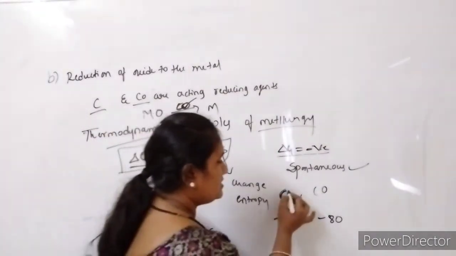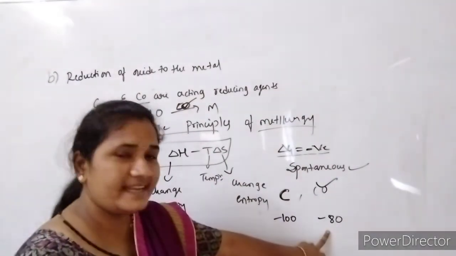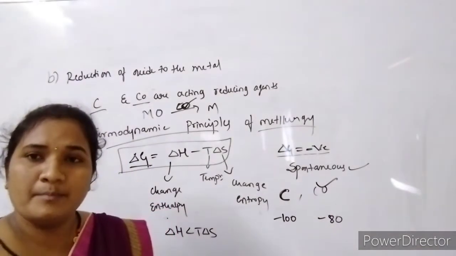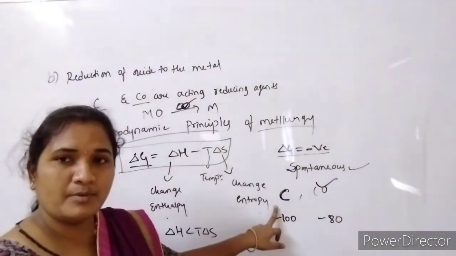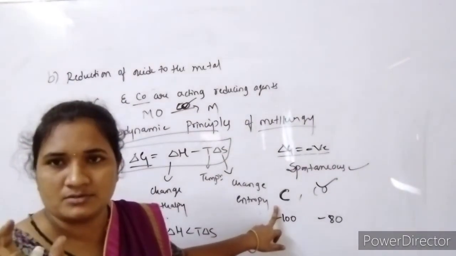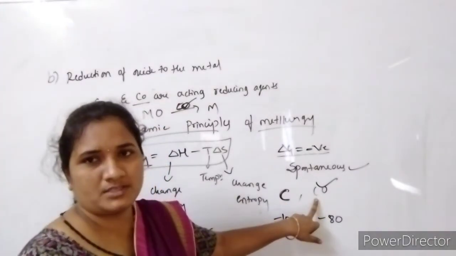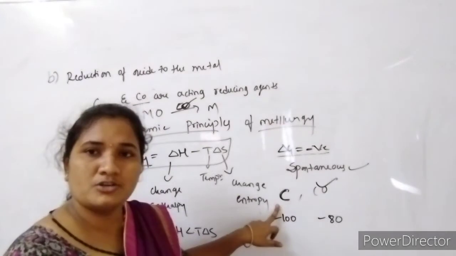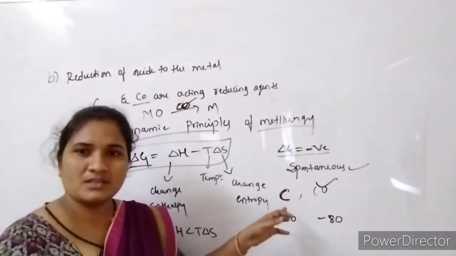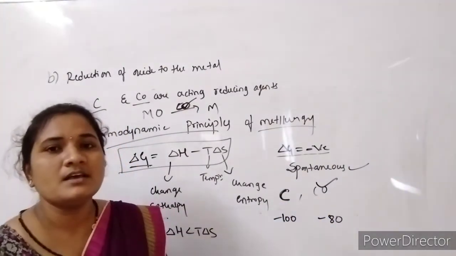So that is why, instead of taking carbon, we are going to choose carbon monoxide here, because the reaction will become more spontaneous. That's why we are choosing carbon monoxide as a better reducing agent than carbon in the conversion of metal oxide to metal for some metal oxides. Not for all metal oxides are we choosing carbon monoxide; for some metal oxides we are choosing carbon monoxide, and for some metal oxides we are taking carbon as a reducing agent.